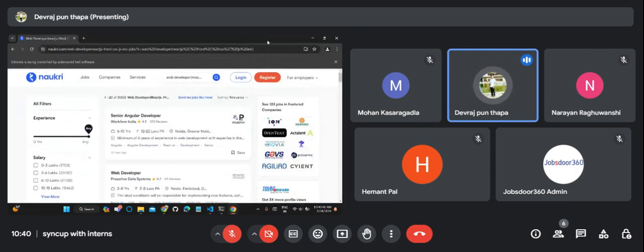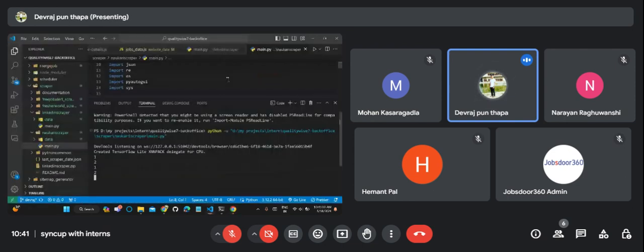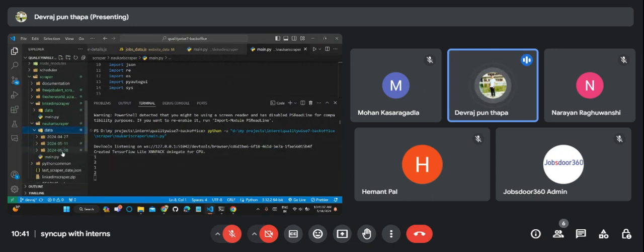This is how it is dynamically scraping the jobs from the website, in this folder.